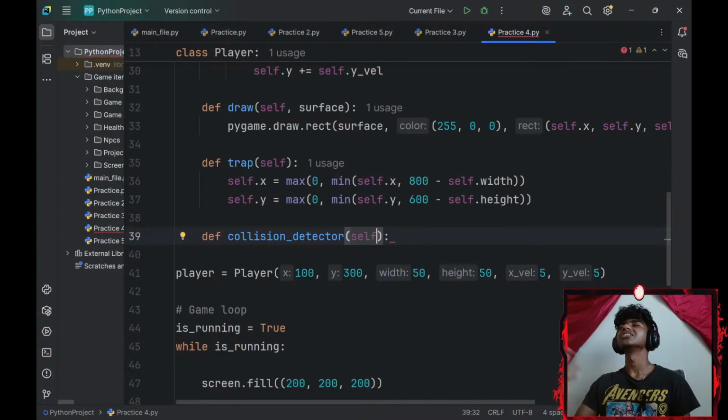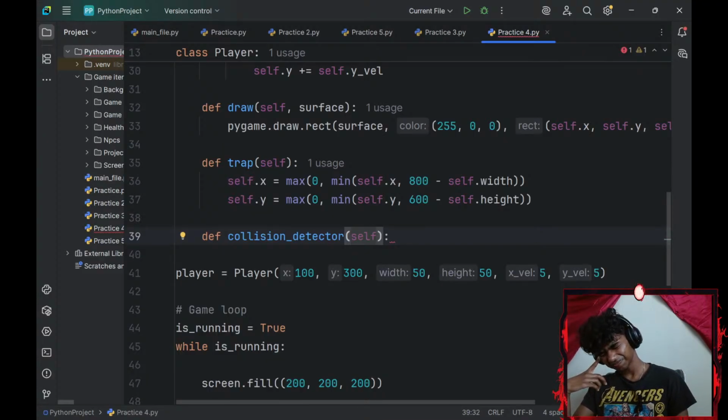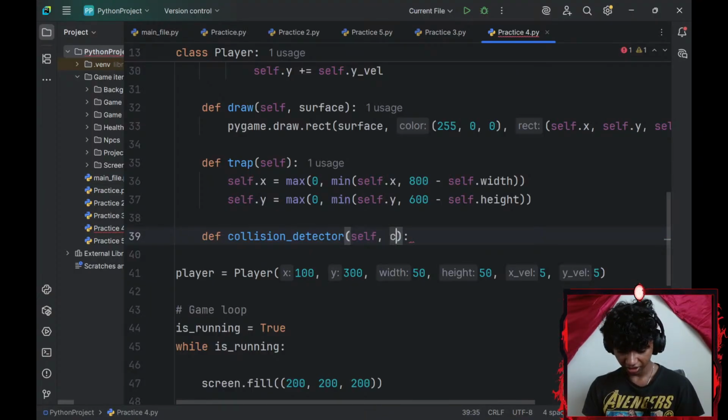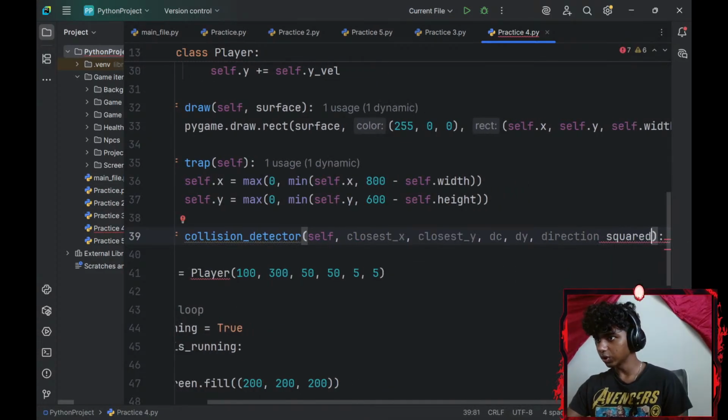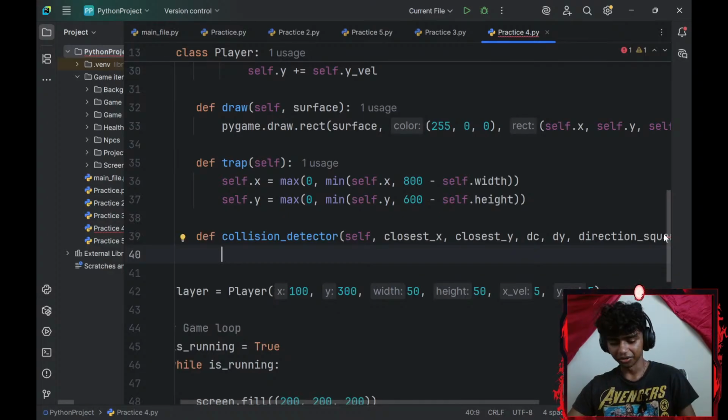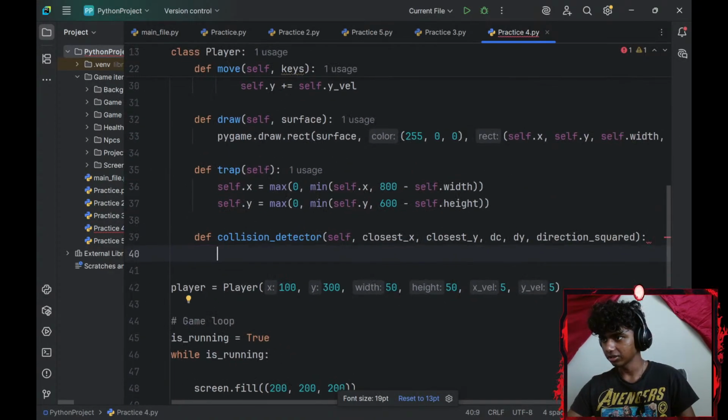Oh, it's processing, guys. I need one for my closest x-axis, closest y-axis, direction x, direction y, and direction squared. Got it. Closest x-axis, closest y-axis, direction x, direction y, direction underscore squared. Okay, guys, that was kind of intense. That used almost all my brain power that I had. All right, so let me shrink this a little more, maybe. There.